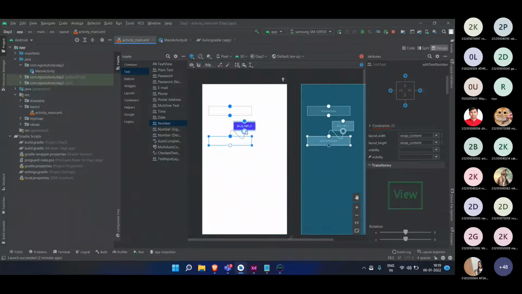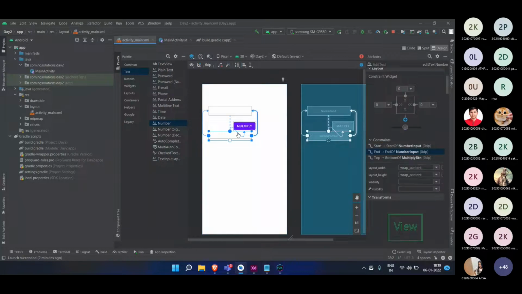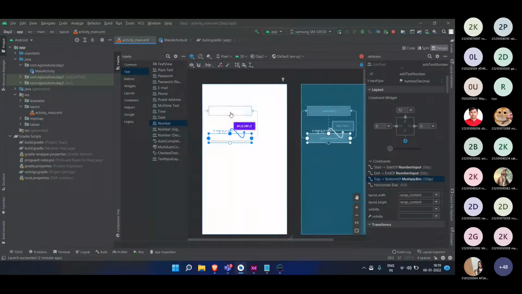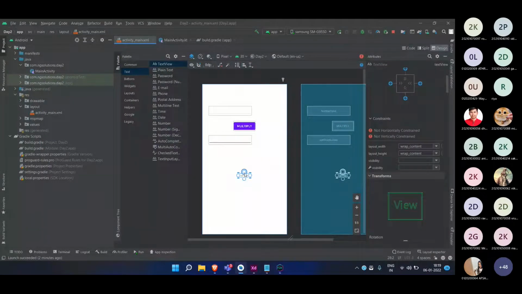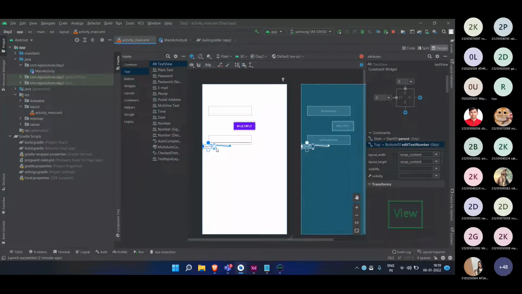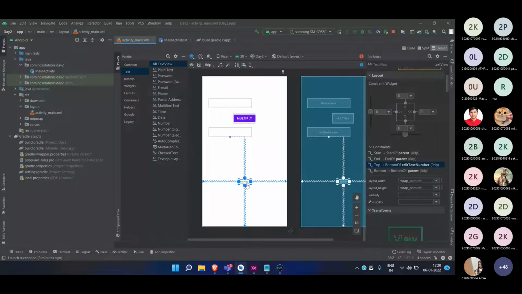So again I will attach these few constraints like this. There is no need for any other constraint like that. I am going to multiply the first number with the second number whenever I press the middle button and output the answer here on the screen. We are not going to use the toast, but we are going to use the front end itself to show the answer. Okay, so these are my attachments.